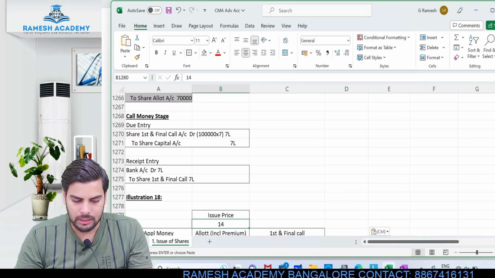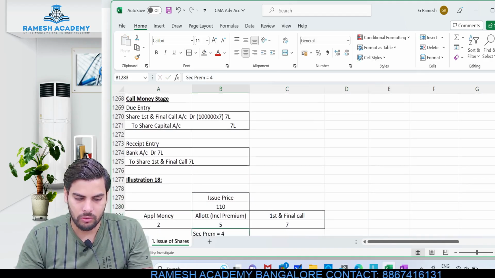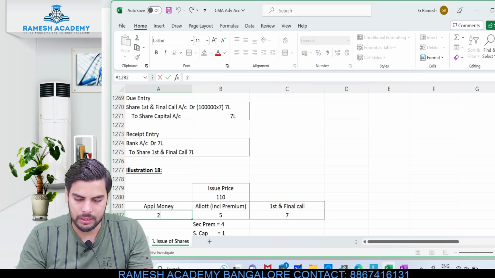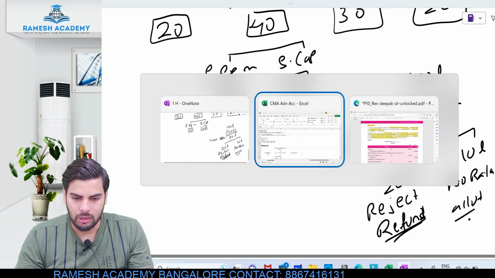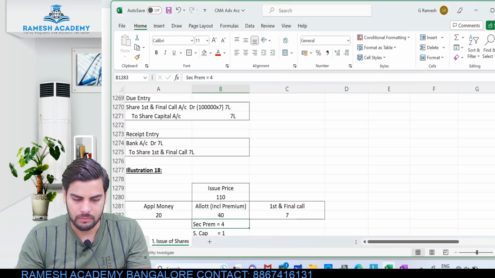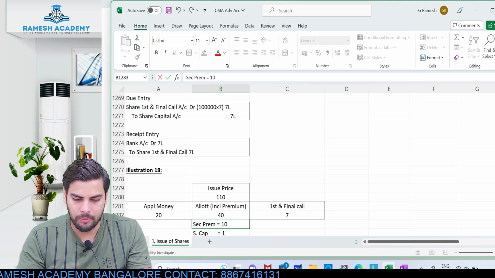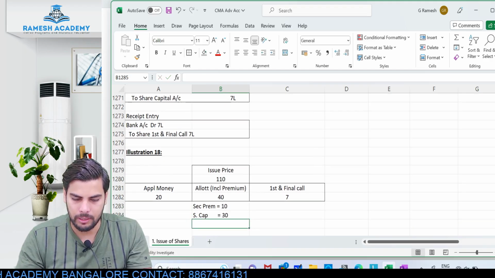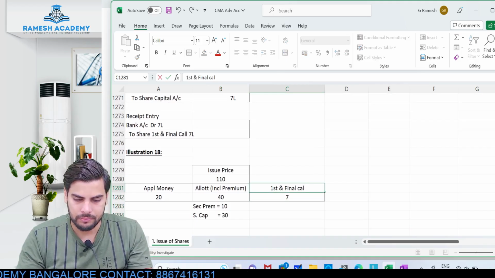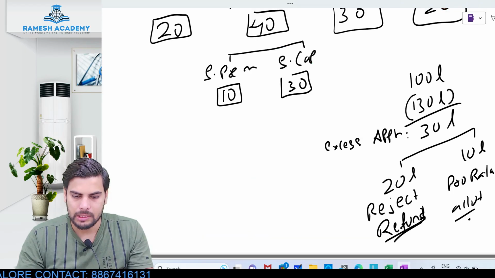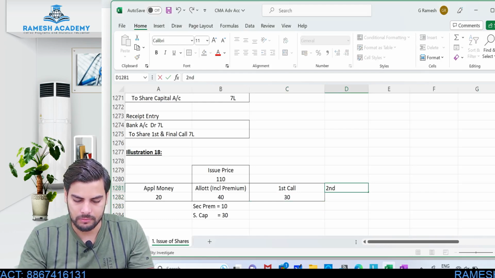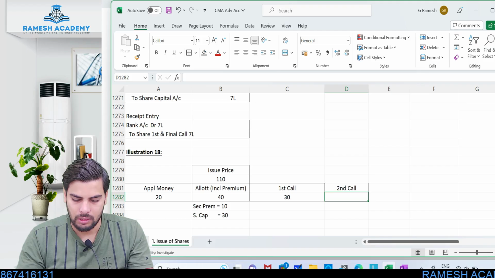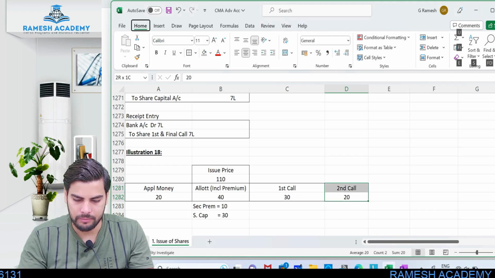So issue price in this case is 110, okay. Out of this 110, how much is collected at application? Application, it is collected like 20 rupees, okay. Allotment, it is 40. Out of this 40, securities premium will be 10 and 30 rupees will be application. First call, the company is collecting 30 rupees, and there is one more thing, that is second and final call, okay. The company is collecting 20 rupees again.